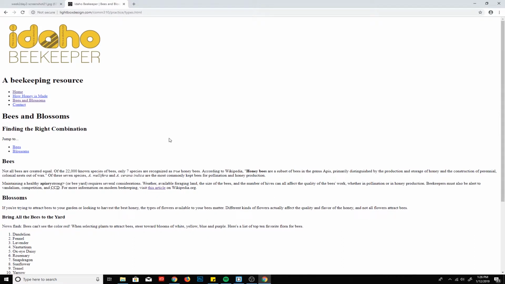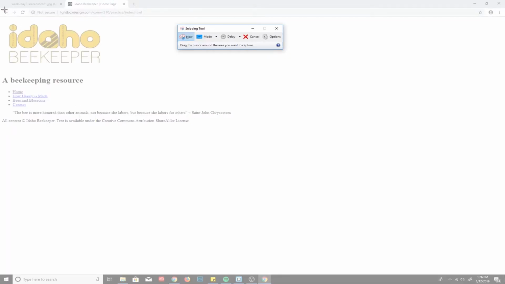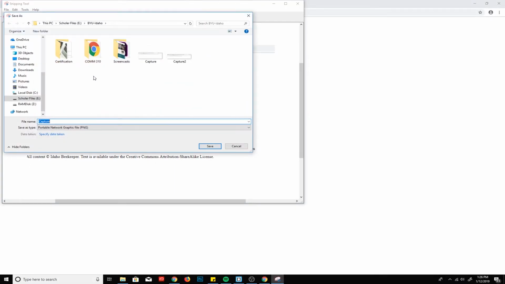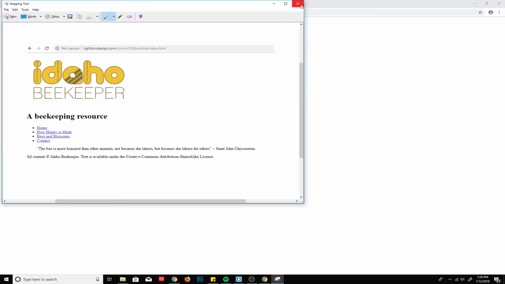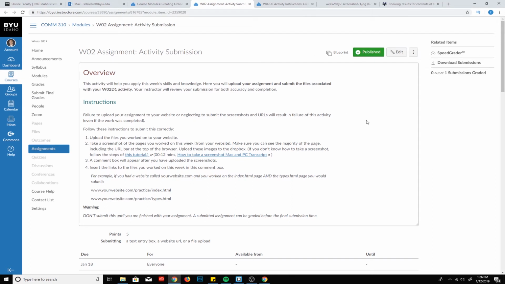Once you're finished, you need to screenshot each of those pages. Make sure to get the address as well as the page, and you'll save that. You'll do that for each page, and then you'll also make sure that you have the web address itself. So we'll copy that. We come here to the activity submission page. You can submit and make sure you upload both screenshots, and also in the comments paste in the links to both pages.